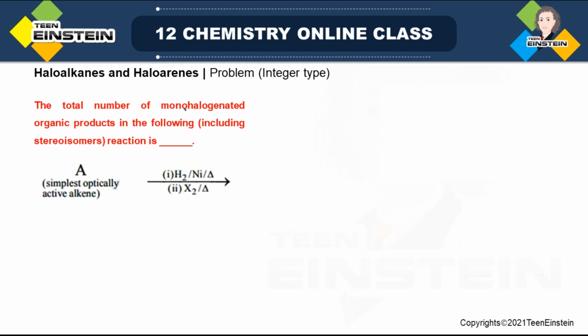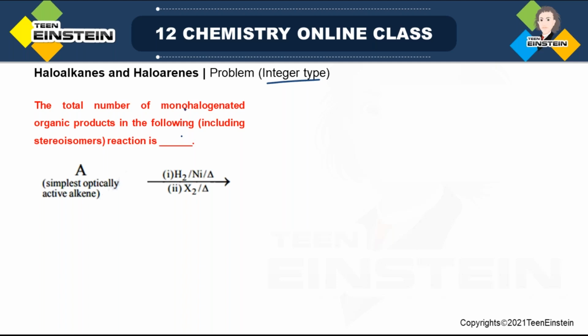The total number of, this is integer type, monohalogenated. Monohalogenated means only one halogen will be there. Organic products in the following, including stereoisomers, that is also mentioned in the bracket. So you have to find monohalogenated products in the following reaction.